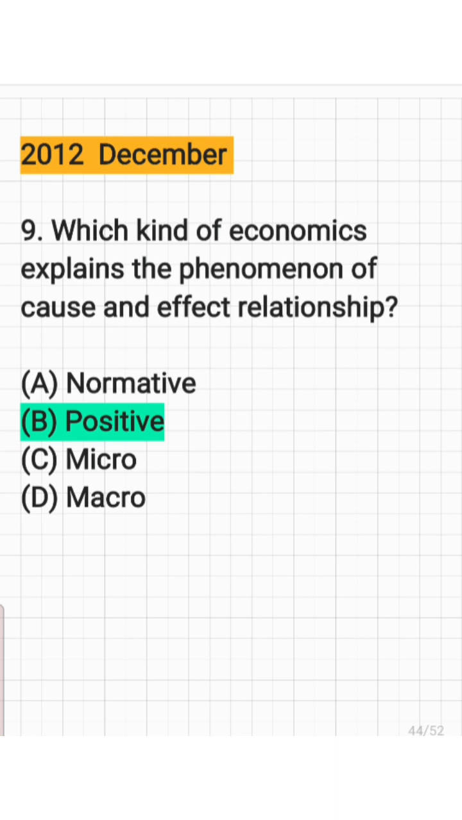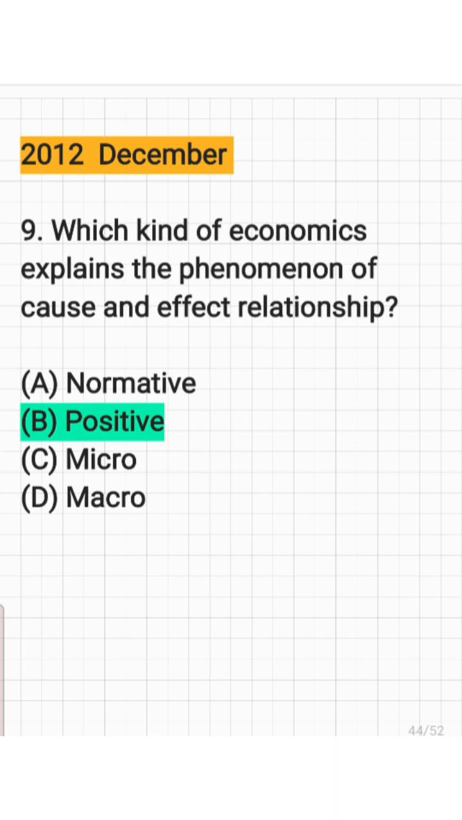And normative economics deals with what ought to be, which means it makes value judgments. It tells what is right, what is wrong. Actually, it is prescriptive in nature. And microeconomics is related to a firm, and macroeconomics is related to an industry.